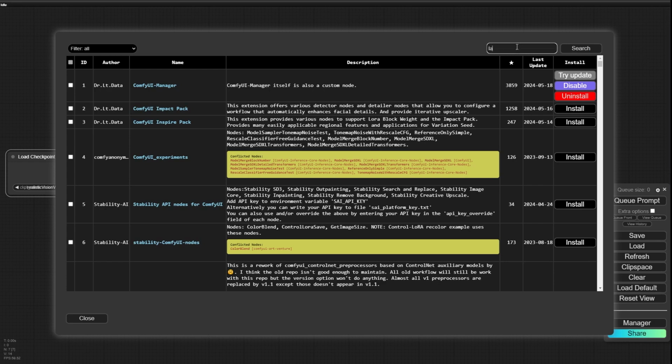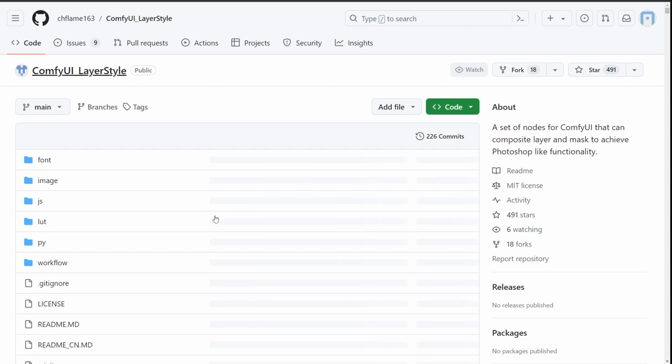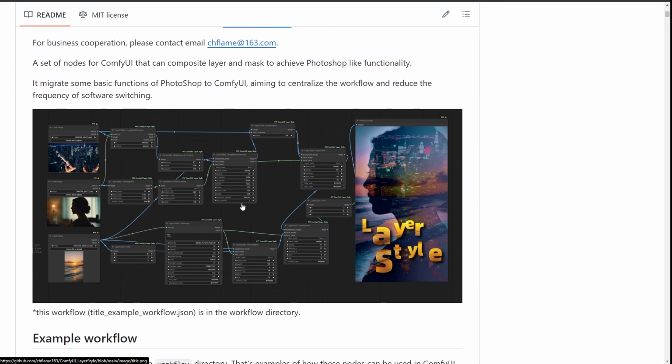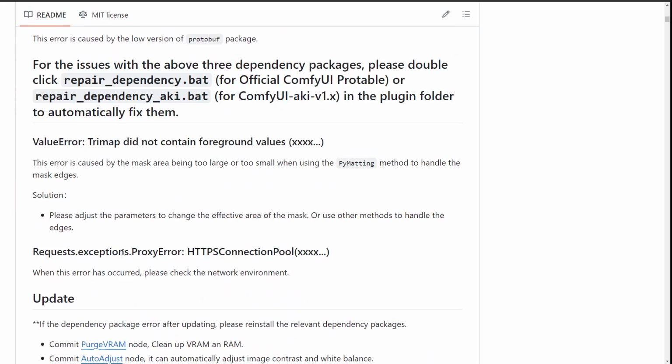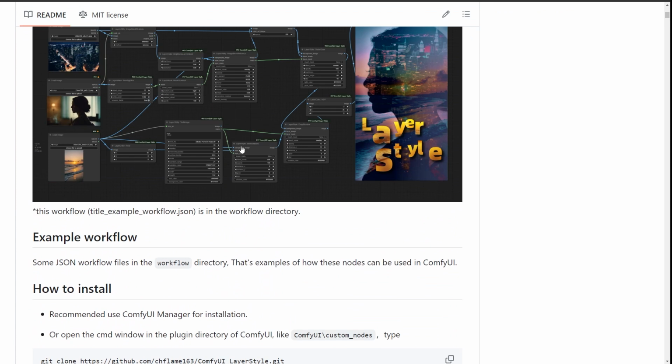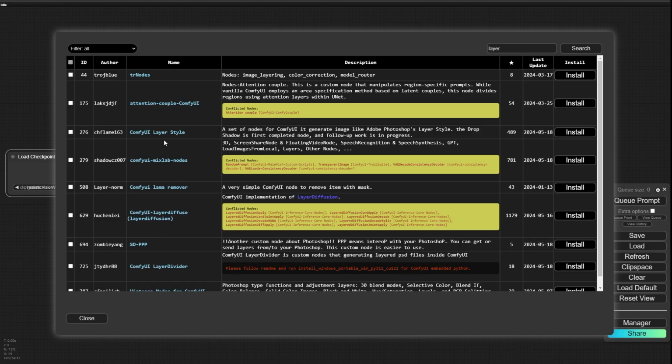Okay, layer style. ComfyUI layer style is one of the best extensions, and if you click and open the project page, you can see that actually it can act as a little Photoshop because it can provide many different effects for you, and it's very useful for adjusting the colors of the input or output image. So I should install that. At first, ComfyUI layer style, and click on install.